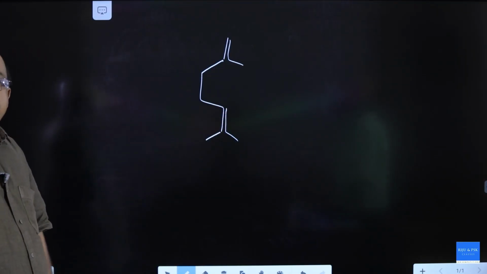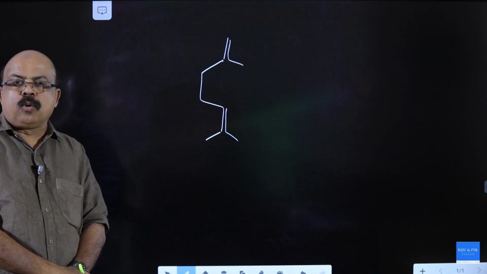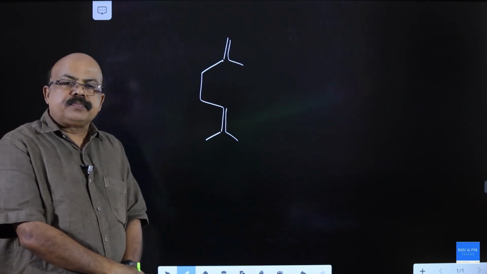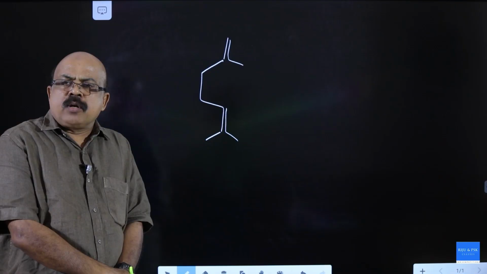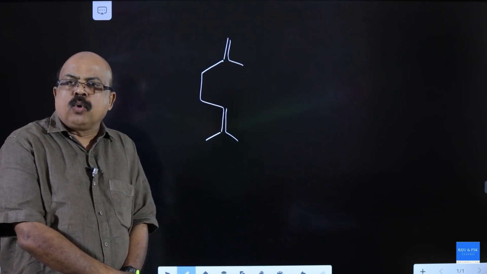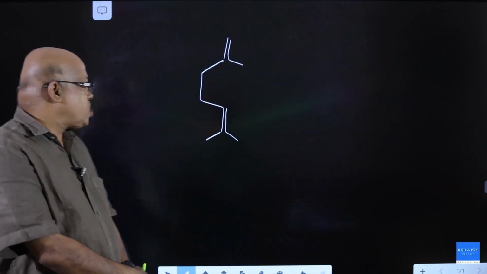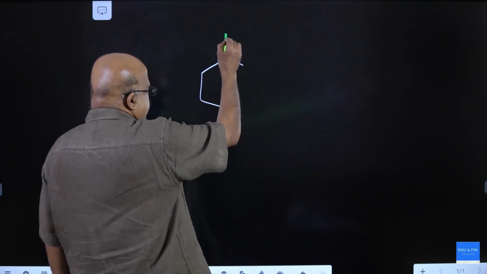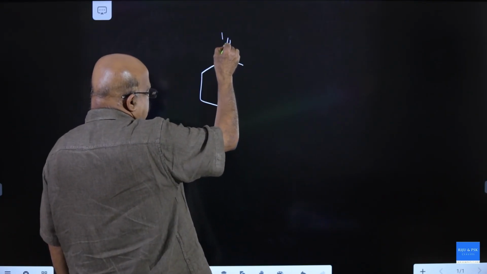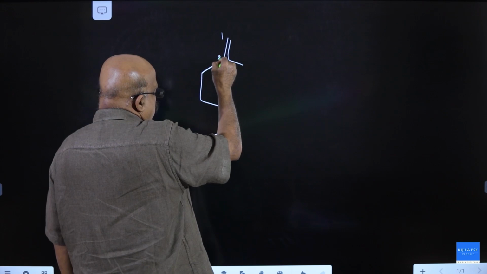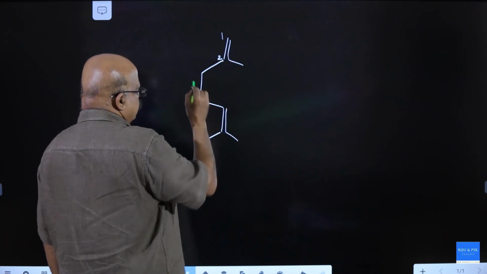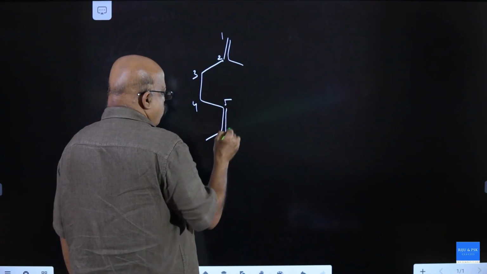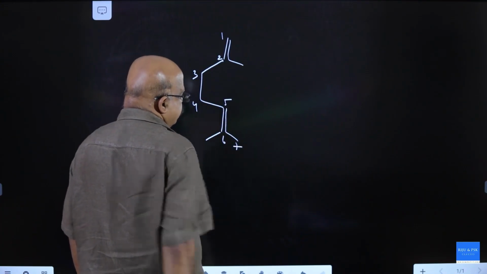Name this molecule. It is a molecule having 2 double bonds. No other priority group, no other substituent, no other functional group in this molecule. One of the double bonds is at the terminal position. This should be the correct numbering. 1, 2, 3, 4, 5, 6, 7.